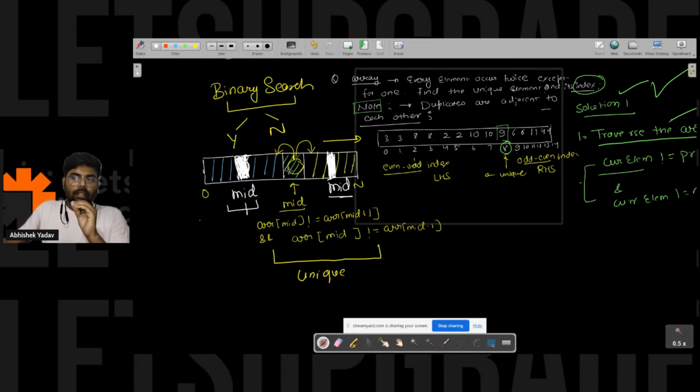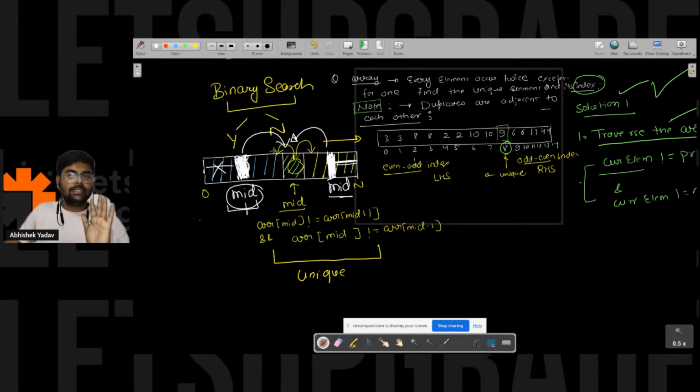Okay, you have to reject the right hand side part, because I know my unique element is present in the left hand side part. Similarly, if your middle is in the blue region, then you have to reject the left hand side part because you know your unique element is in the right hand side part.